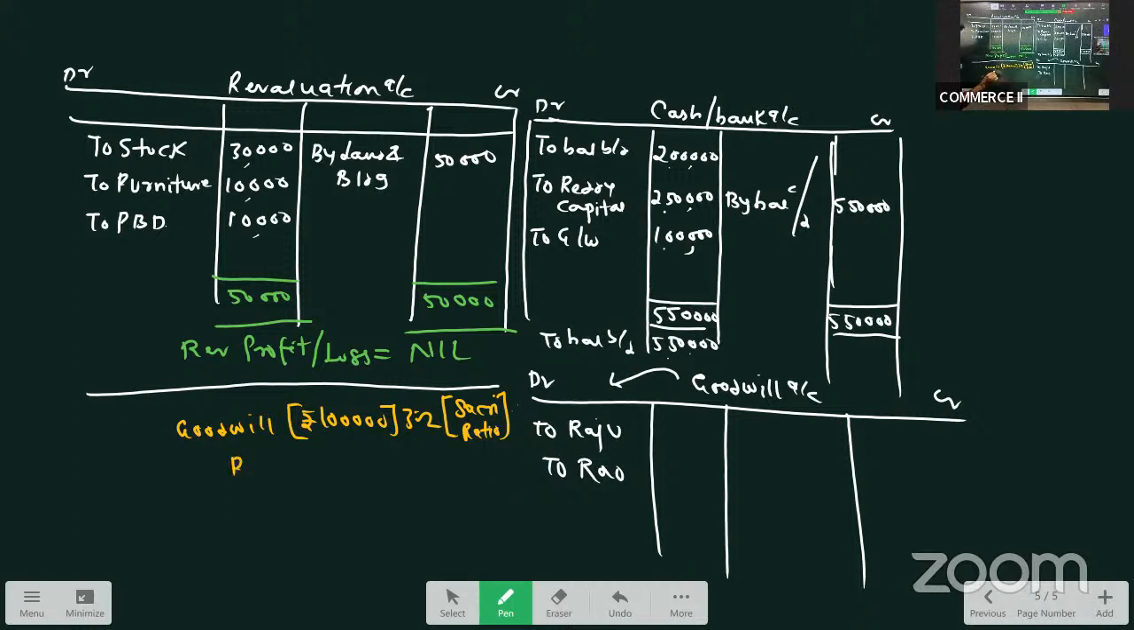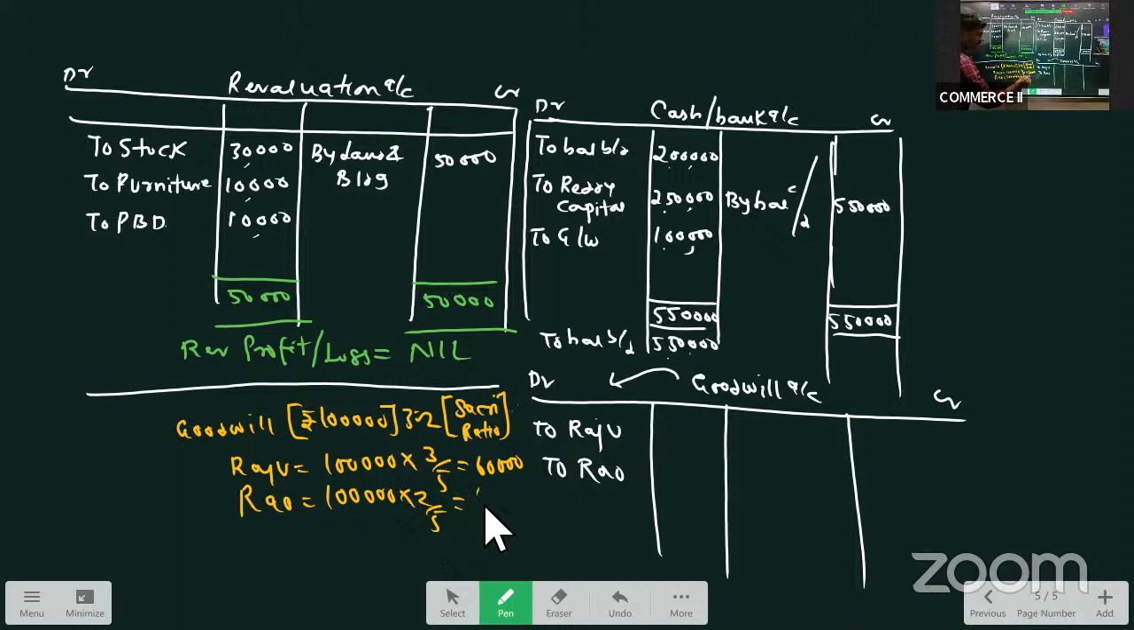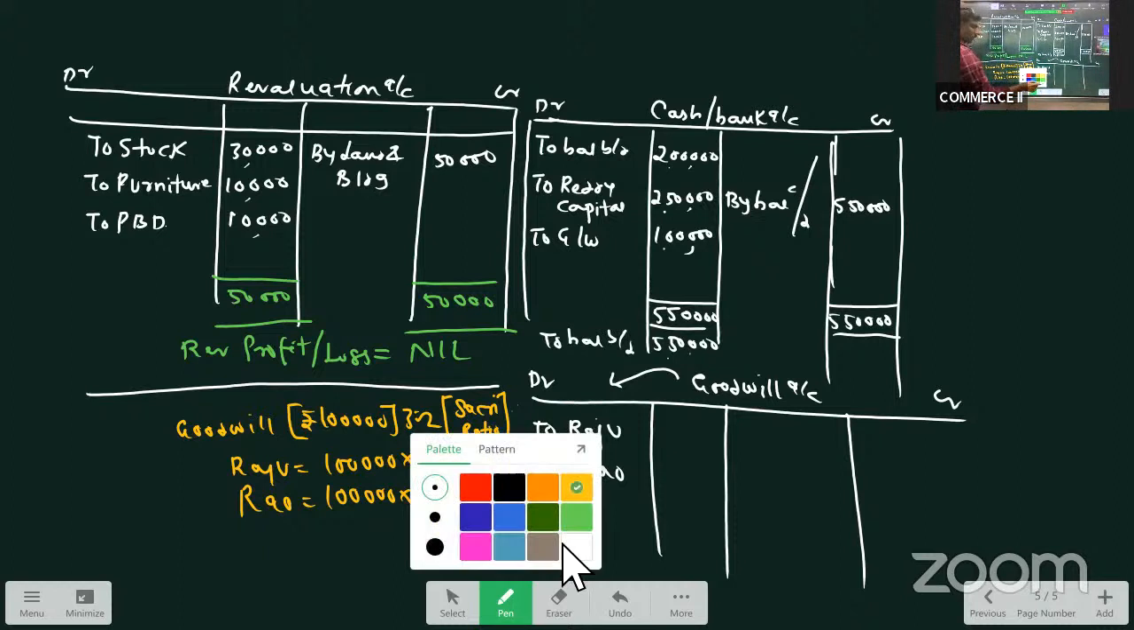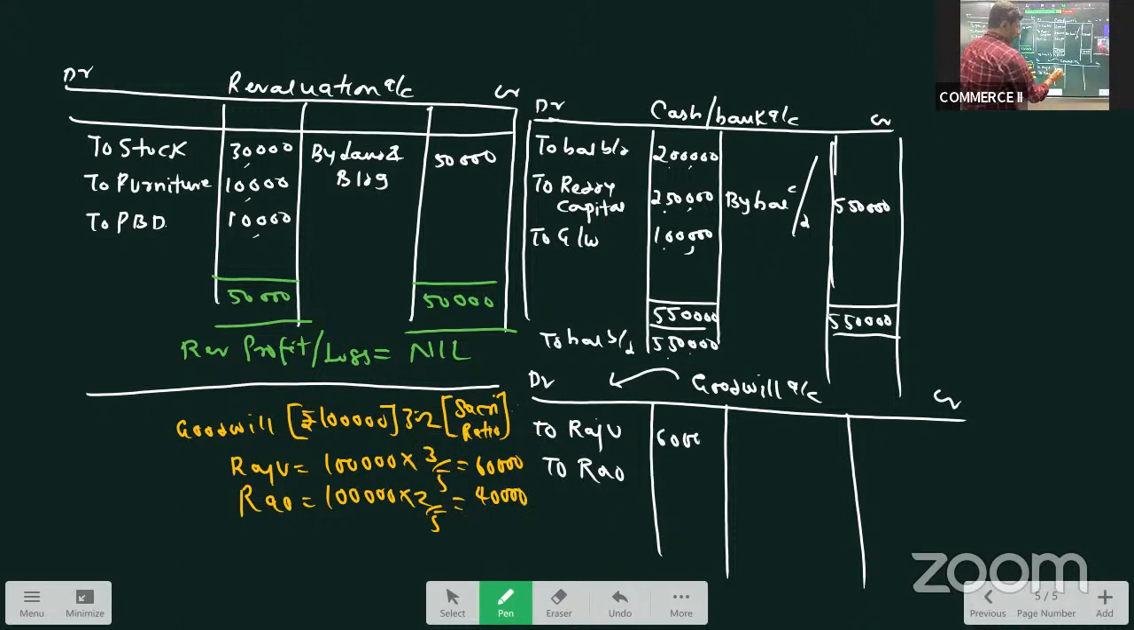So how much will Raju get? Raju will get 1 lakh into 3 by 5. That would be 60,000. And Rao, the second partner, will get 1 lakh into 2 by 5, that is 40,000. Is it clear? Raju and Rao are the old partners. Ratio is 3:2. 1 lakh is distributed in that ratio. So Raju will get 60,000. Rao would get 40,000.